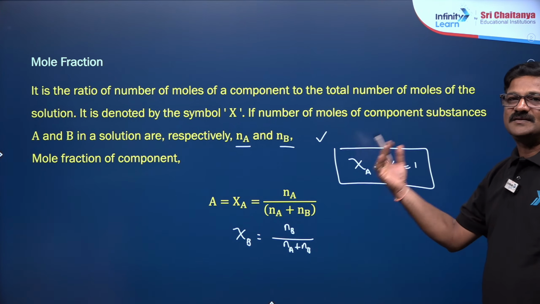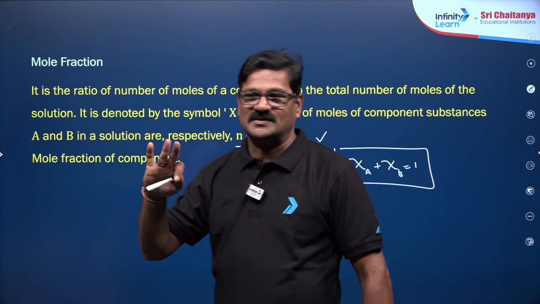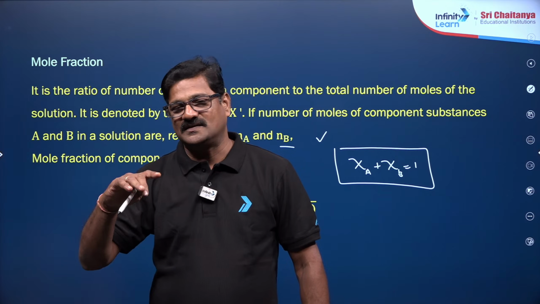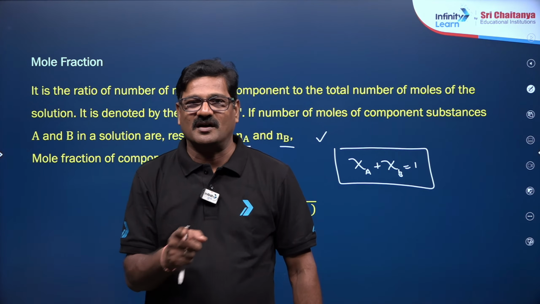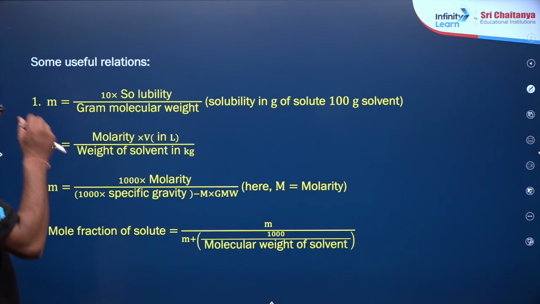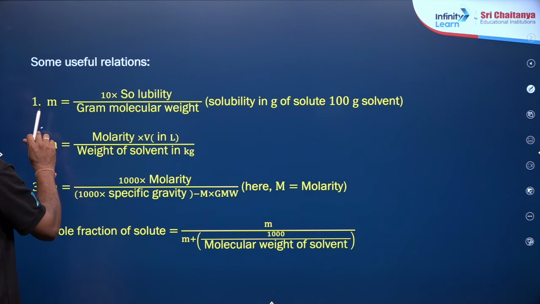Let it be a binary solution, it has 2 components. A ternary solution has 3 components. Let it be any number of components. The number of moles is taken and the sum of the mole fractions is supposed to be always equal to 1, mind it, okay? Now talking about some useful relations, beta, this can help you a lot for your NEET examination preparation.